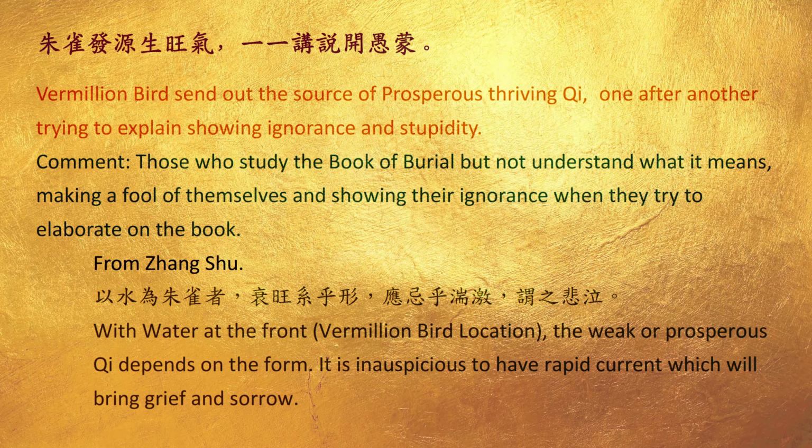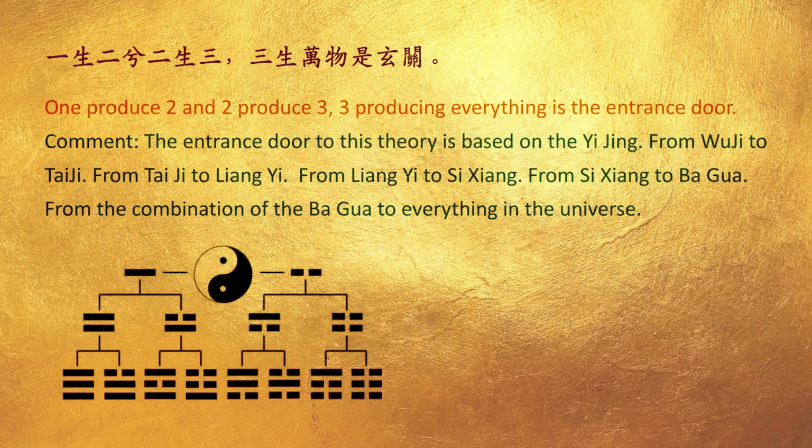From Zhongshu: with water at the front, the vermilion bird location, the weak or prosperous qi depends on the form. It is inauspicious to have a rapid current, which will bring grief and sorrow. One produces two, two produces three, three produces everything is the entrance door. The entrance door to this theory is based on the Yi Jing. From Wu Ji to Tai Ji, from Tai Ji to Liang Yi, from Liang Yi to Xixiang, from Xixiang to Bagua. From the combination of the Bagua to everything in the universe.